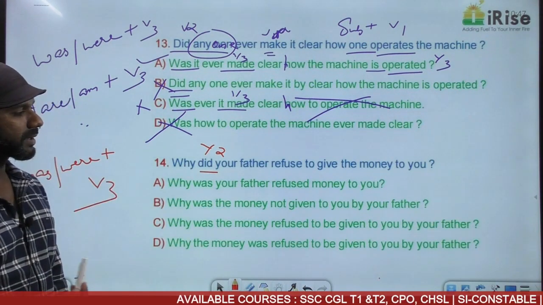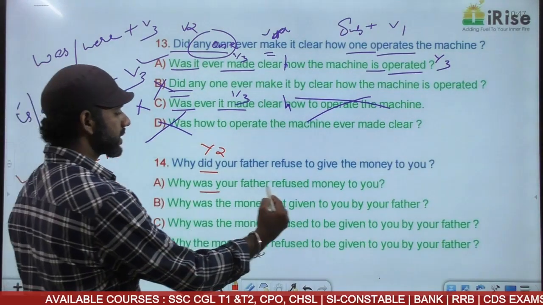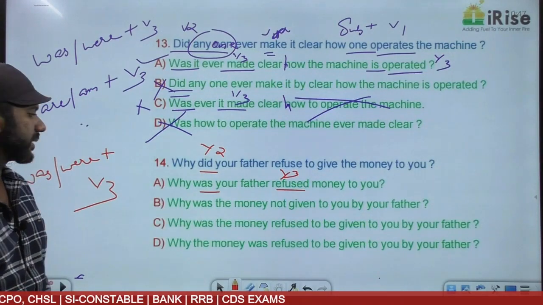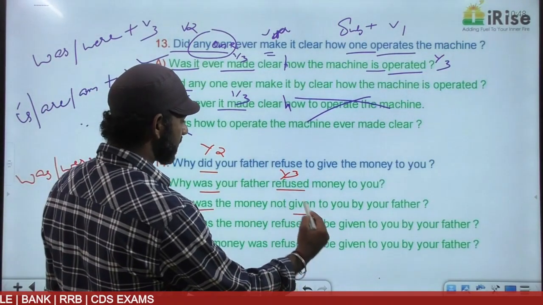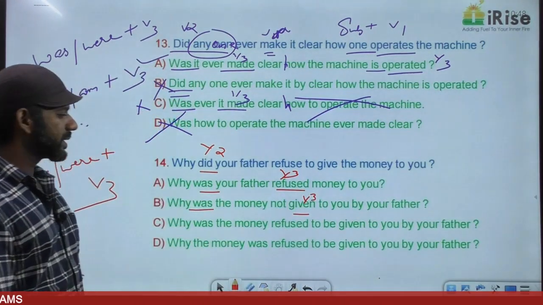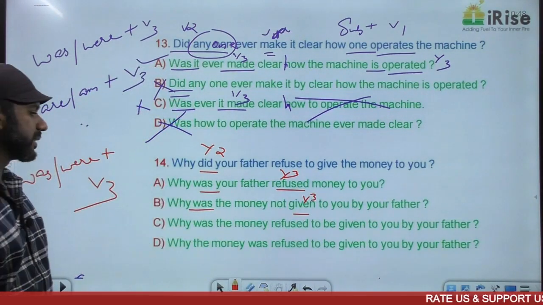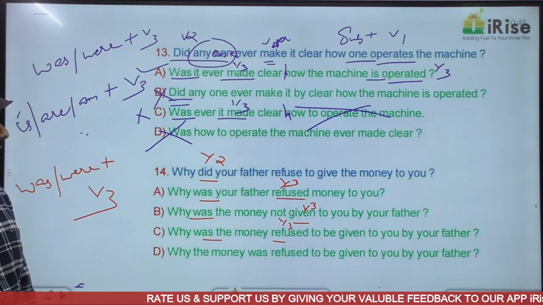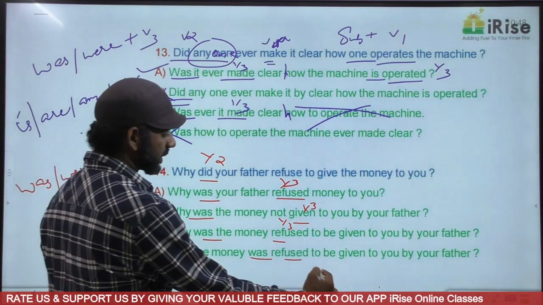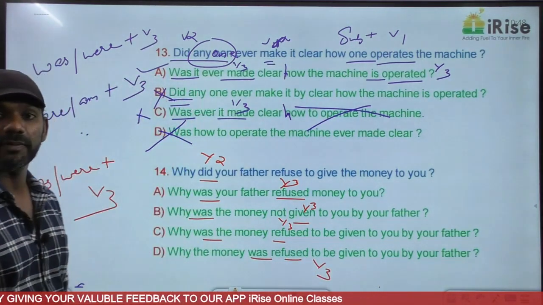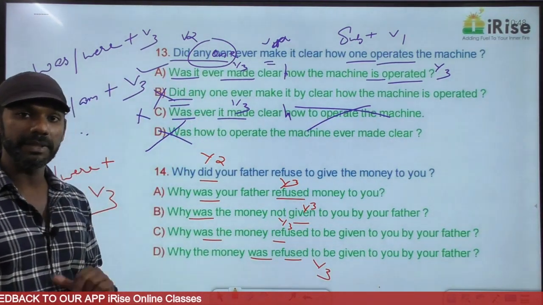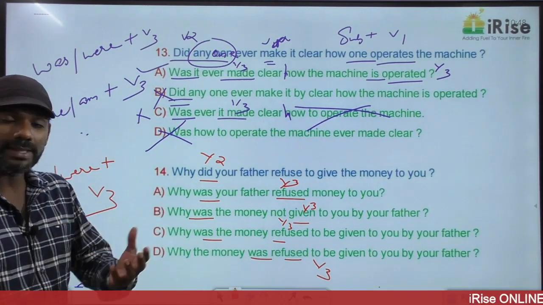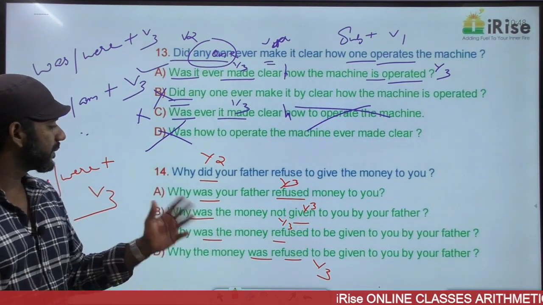Why was your father refused money to you? Was plus V3, simple past. Why was the money not given to you by your father? Was plus V3, simple past. Why was the money refused to be given to you by your father? Was plus V3, simple past. Why the money was refused to be given to you by your father? Was plus V3, simple past. We cannot get any help from the structures. Now we need to think about the meaning. The question says, why did your father refuse to give the money to you? That's the meaning.